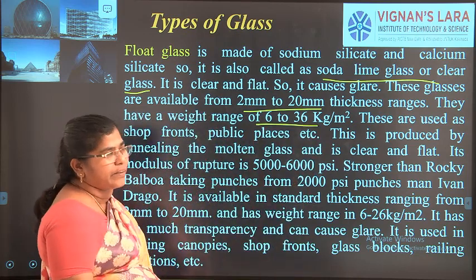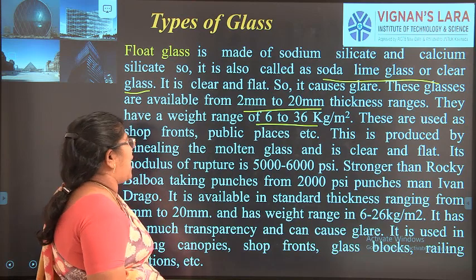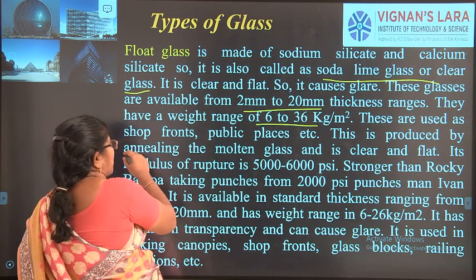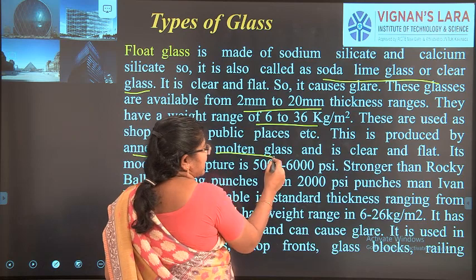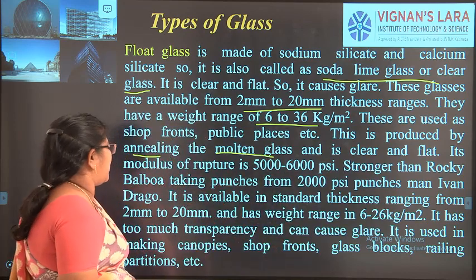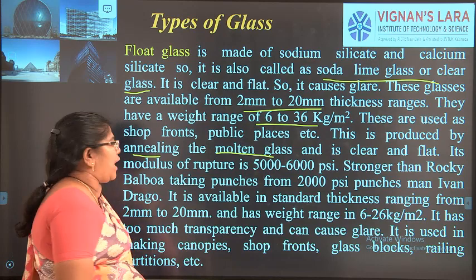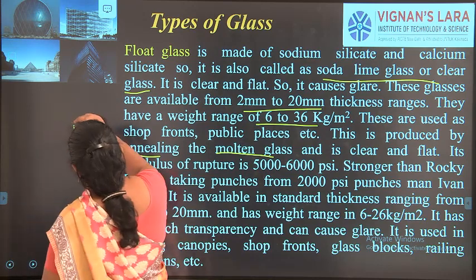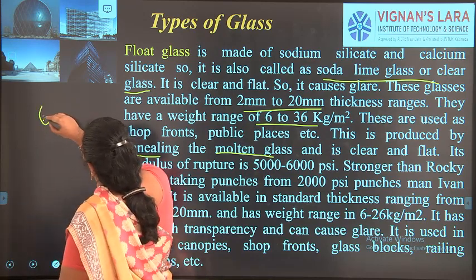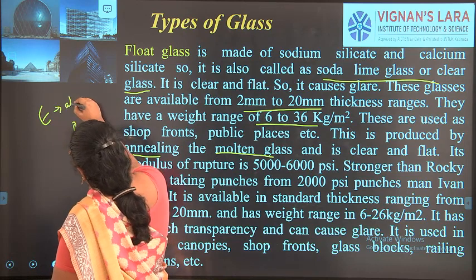It can be lightweight, also it can be heavyweight, and this is produced by the annealing process of the molten glass, and it is clear and flat. The modulus of rupture is 5000 to 6000 psi. I told you what modulus of rupture means: the modulus value at failure load.